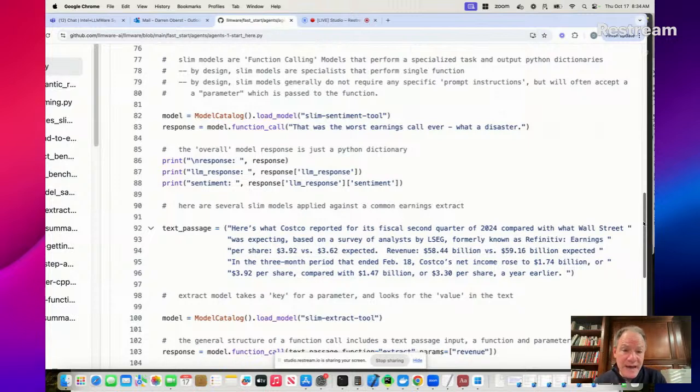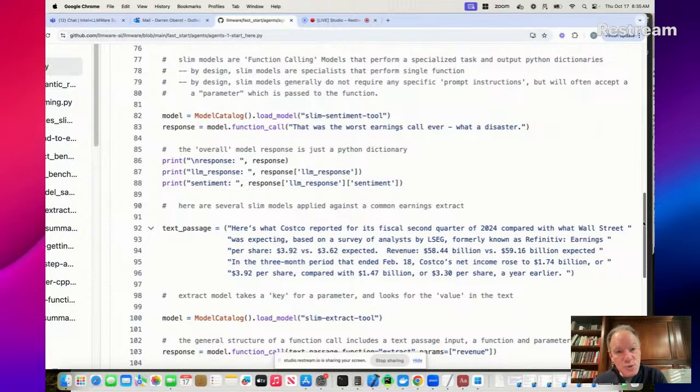So we've built out a whole set of fine-tuned, small, specialized function calling models. And the way that we've implemented this using small models, recognizing that a small model probably can't do everything, is we've turned them into specialists. So there are 20 different SLIM models, and they're just that. They're slim, they're small. They're SLMs, and they're structured language.